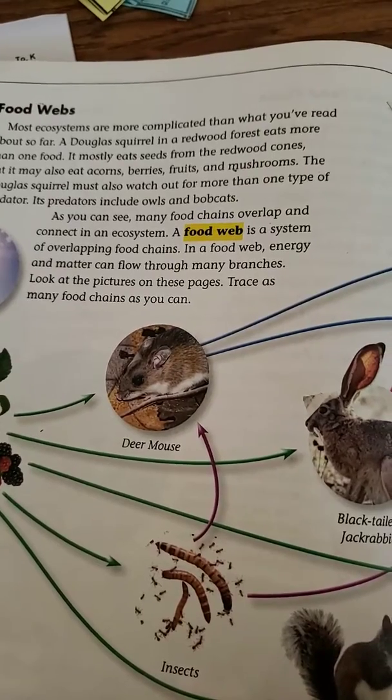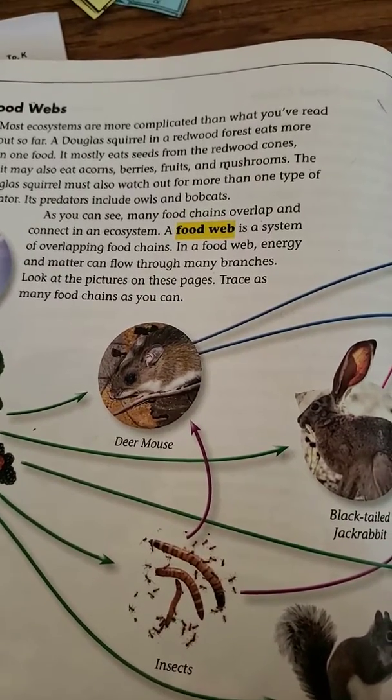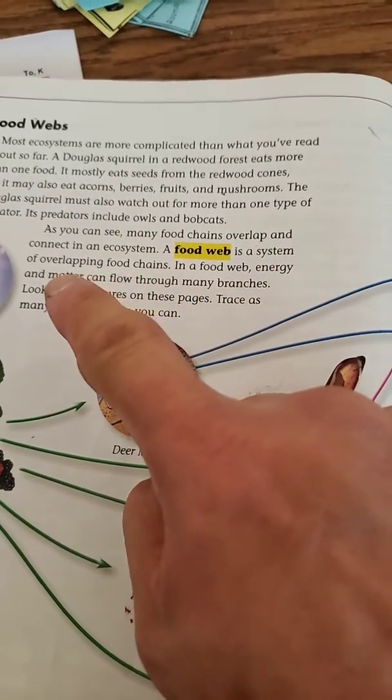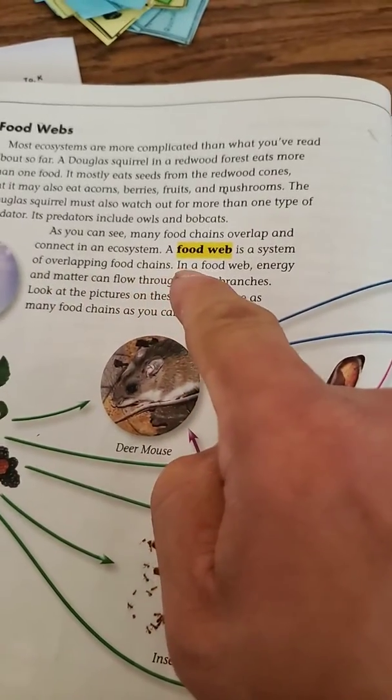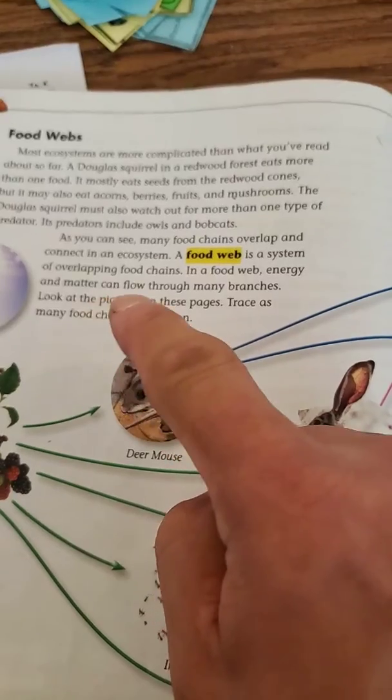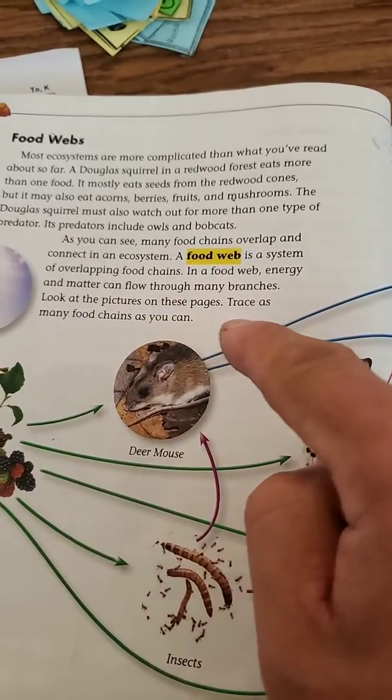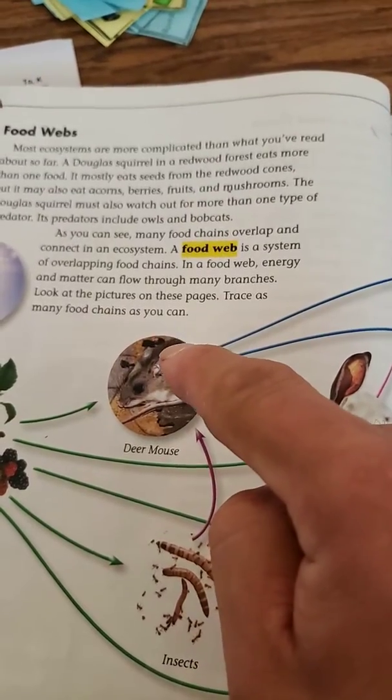As you can see, many food chains overlap and connect in an ecosystem. A food web is a system of overlapping food chains. In a food web, energy and matter can flow through many branches. Look at the pictures on these pages. Trace as many food chains as you can.